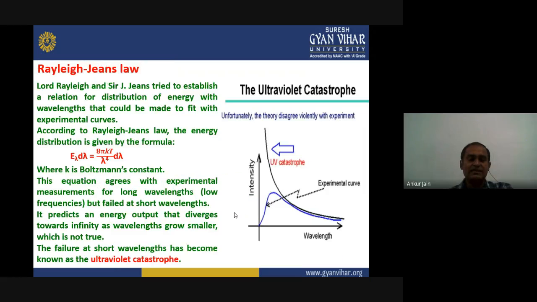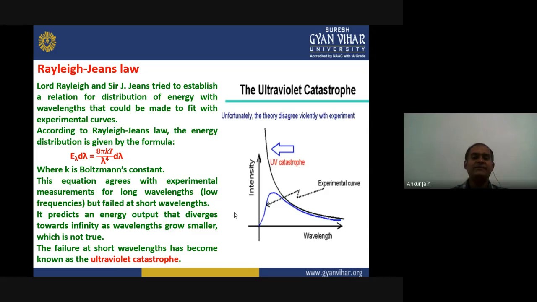Now, after the failure of Wien's law, other efforts were also carried out by different scientists, and one very popular law was given by Rayleigh and Jeans. There are two scientists, Lord Rayleigh and Sir J.